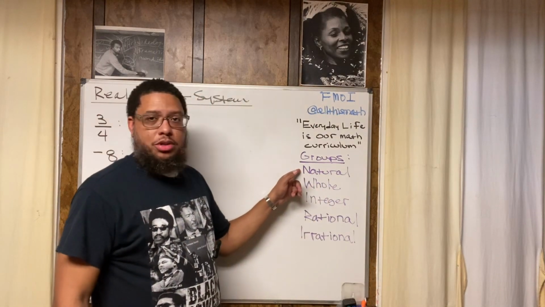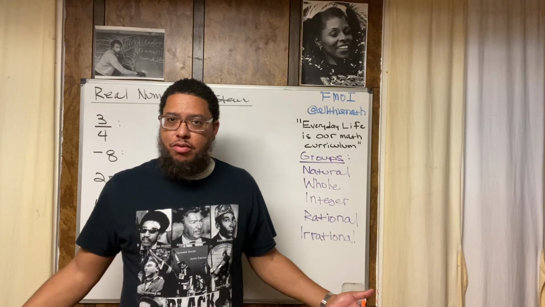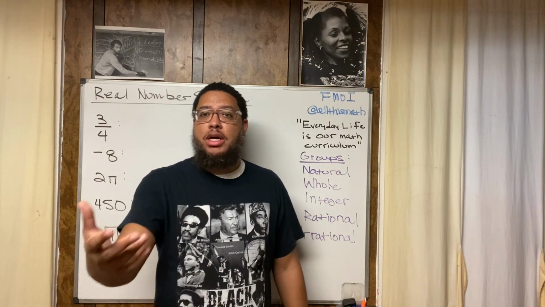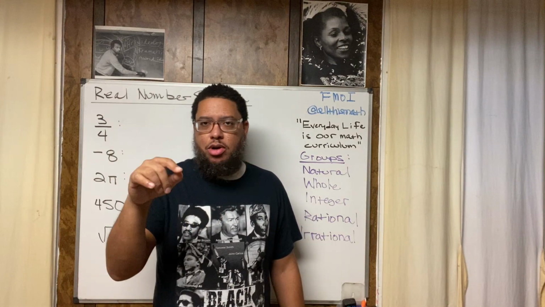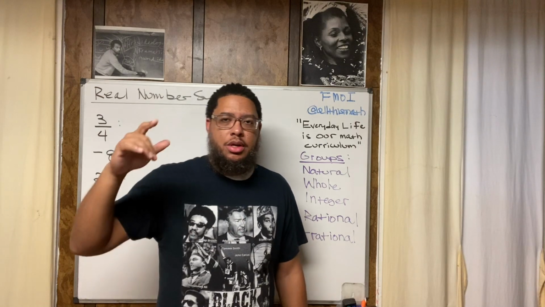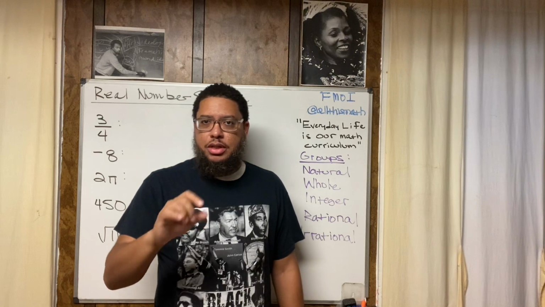That's how I teach my students: represent the number as a fraction. That's why all natural numbers are rational. Why? Because if I take the number 5, that's a natural number, one of the numbers we count with. The way you make a whole number or a natural number into a fraction is, all you do is write a fraction bar under it and put a 1. That's how you make any whole number, integer, or natural number into a fraction. Just put a 1 for the denominator.